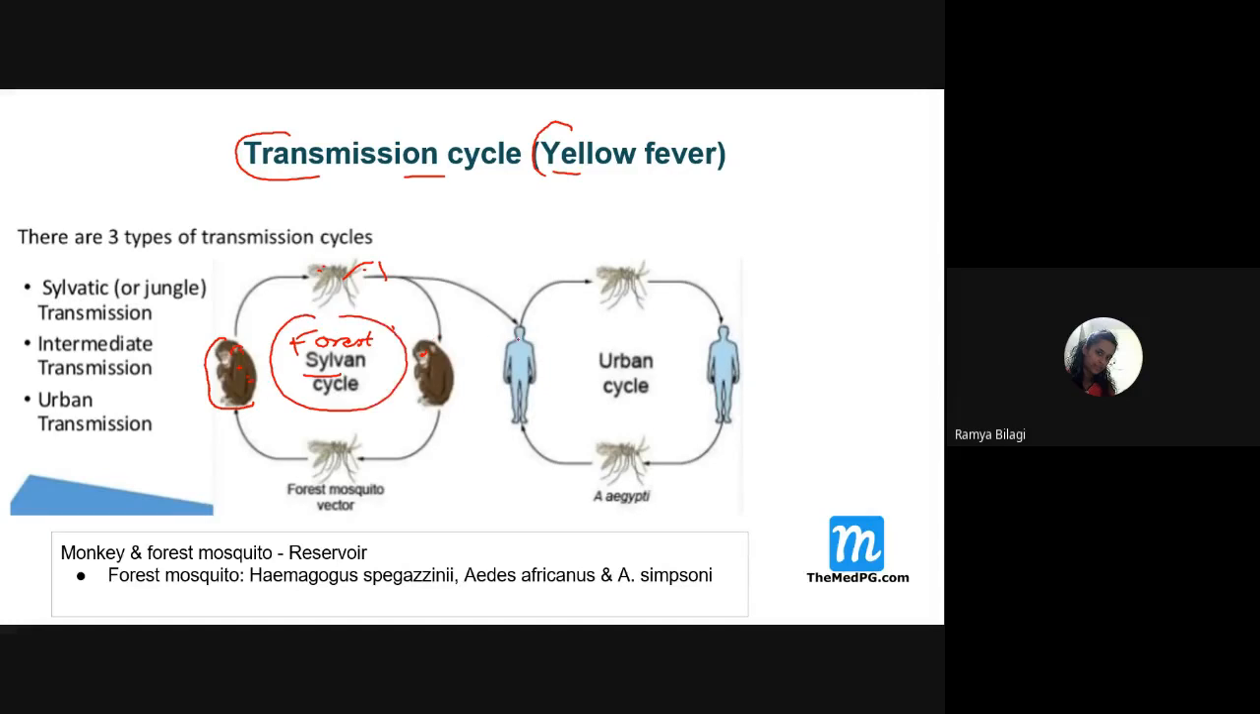Then the person who is infected by the monkey or the forest mosquito enters the city, and in the city, if Aedes aegypti bites this individual, and then bites another healthy individual, the cycle continues. It is called the urban cycle. Just remember: monkey, forest mosquito, and Aedes aegypti. These are the three things responsible for the transmission of yellow fever.